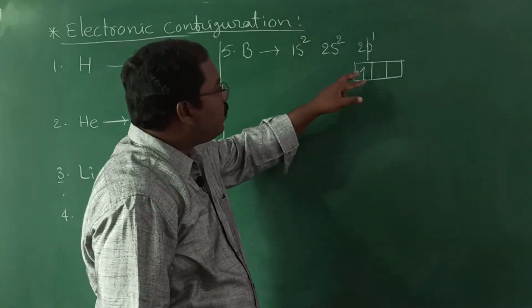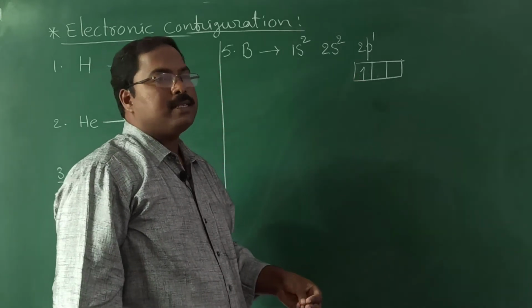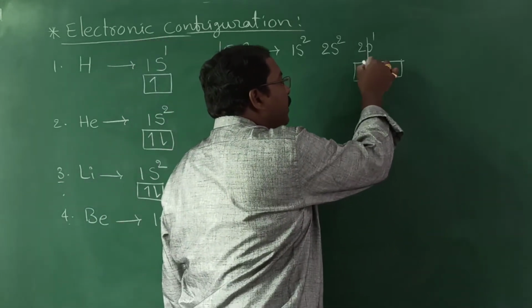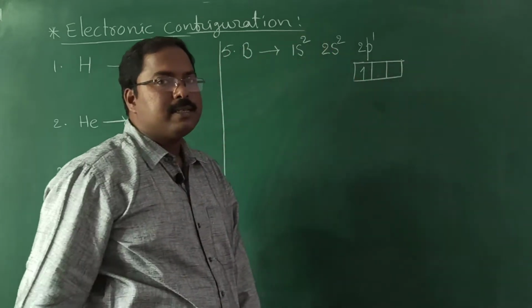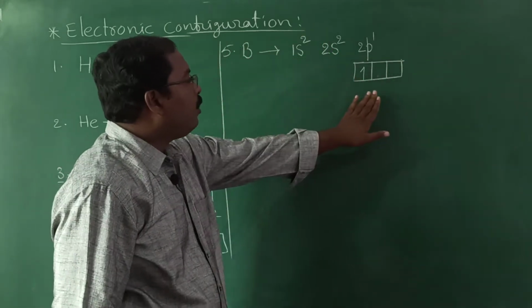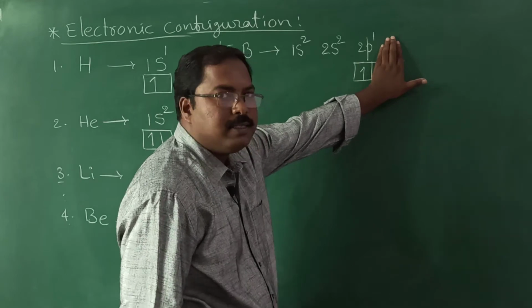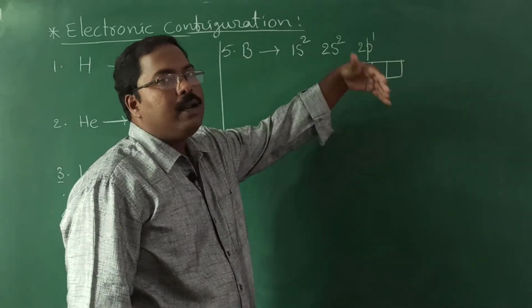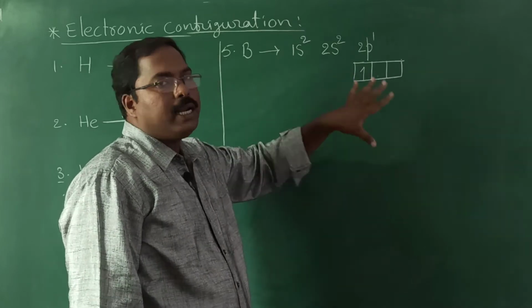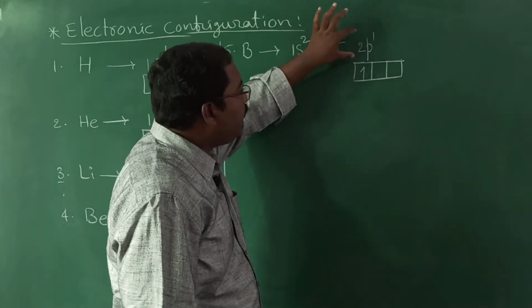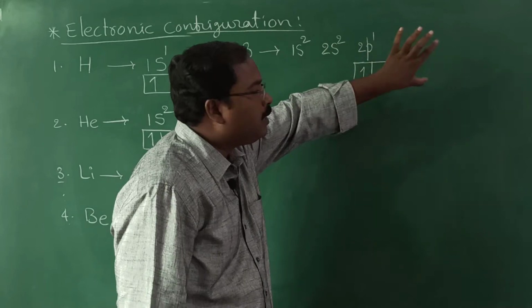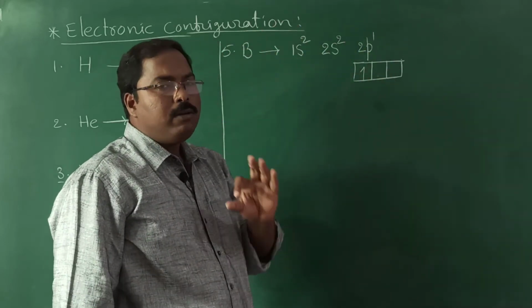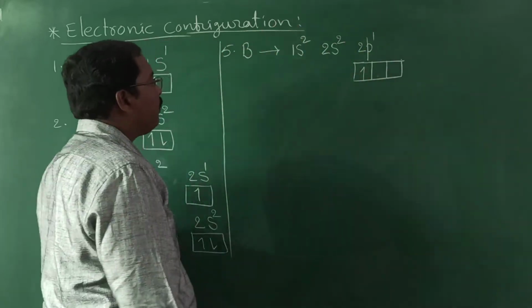So whether it has 1 electron or 2 electrons, we should always represent the 3 boxes. Is that correct? 100% wrong. Whether it has 1 electron or 3 electrons or 6 electrons, while representing a p subshell, we should represent it in these 3 boxes because it will have 3 orbitals.